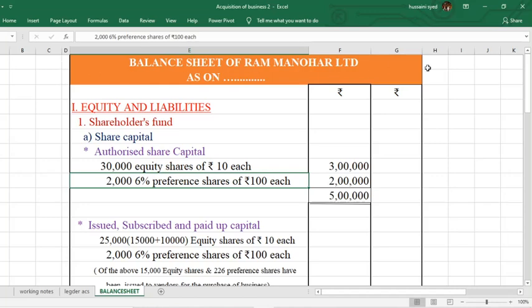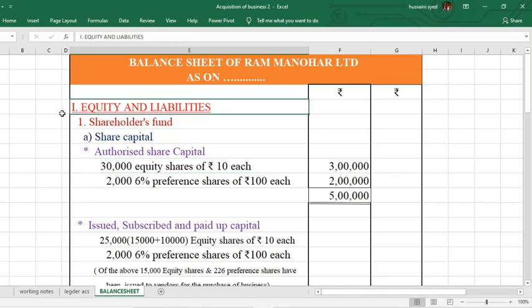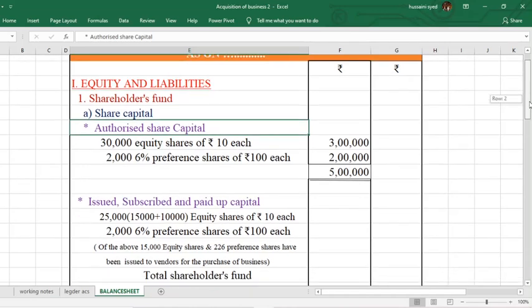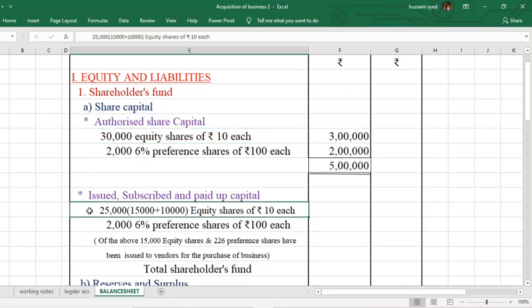Lastly, prepare the balance sheet. I have prepared the balance sheet in the vertical format. First, you have equity and the liabilities. Under that, shareholders' fund, share capital. The authorized share capital and the issued, subscribed and paid up are not the same. In what way is it not the same? In equity shares. Authorized equity shares is 30,000, but issued and subscribed is only 25,000. Under such circumstances, you have to write separately.